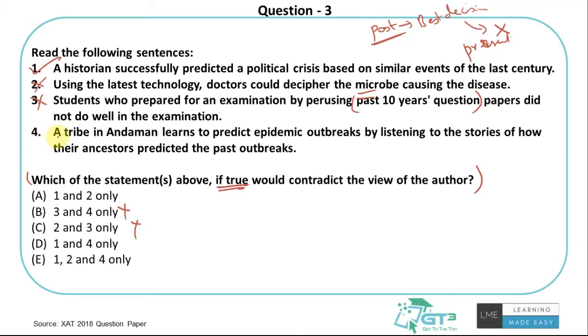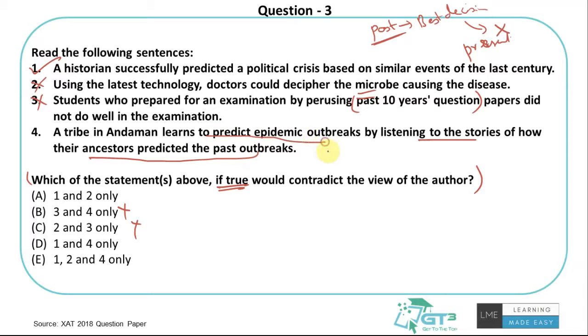The last one: a tribe in Andaman learns to predict epidemic outbreaks by listening to the stories of how their ancestors predicted the past outbreaks. This again is contradicting, because of the same point, right? Some people studied history and learned a way to predict the epidemic outbreaks by listening to the stories of how their ancestors predicted. So their ancestors predicted using something, so that is what they did in the past. So a tribe again listened to the stories of how they used to predict, and they learned a successful way